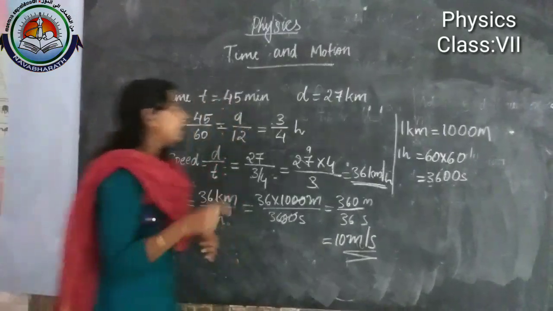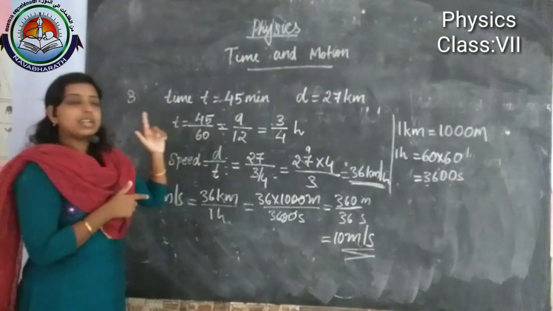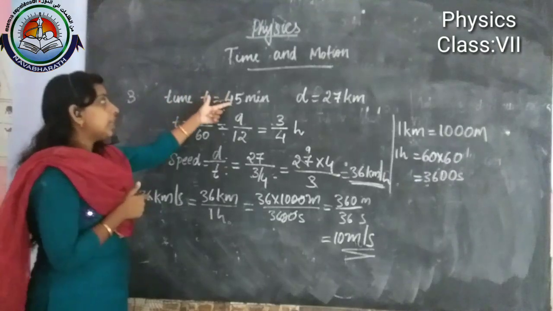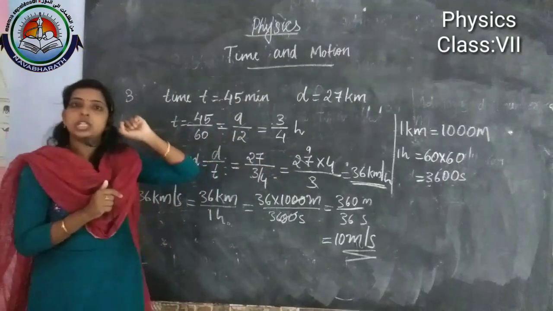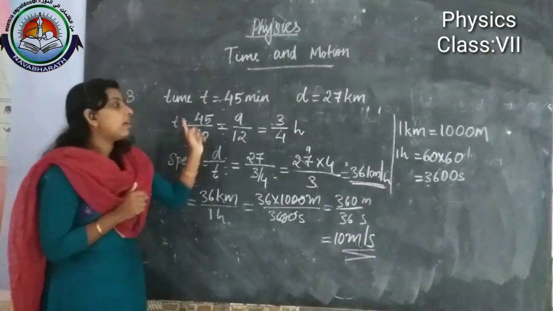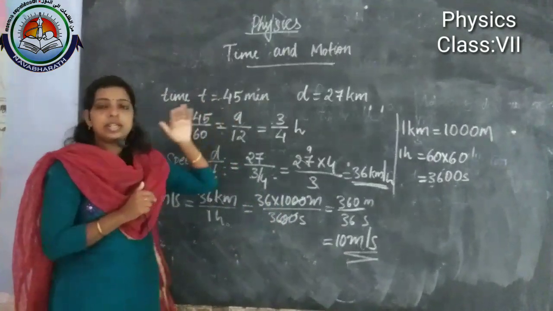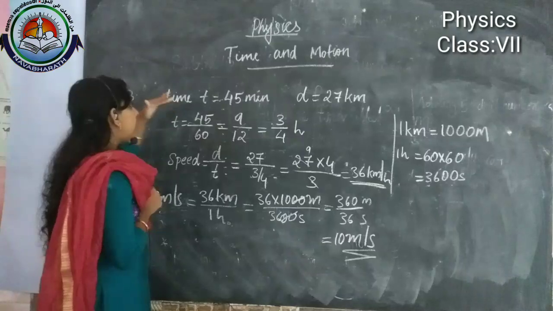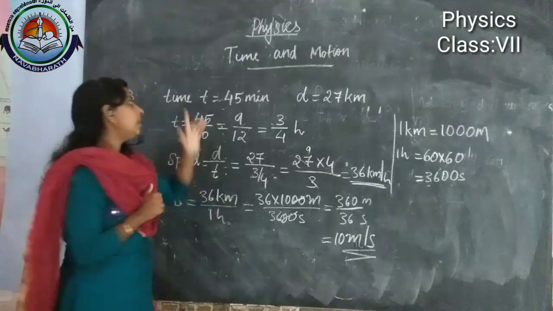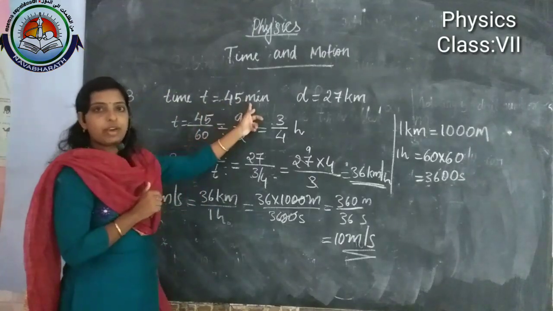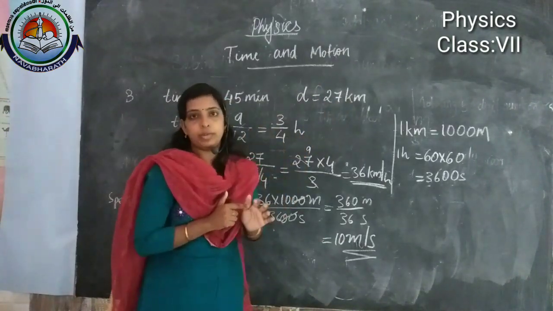What all the things we'll find out in this case? In this question it is given a school bus takes 45 minutes to cover 27 kilometer. We need to find out the speed in kilometer per hour and meter per second. Whenever you get a question, first look at what is given. Time is 45 minutes and distance is given, d is equal to 27 kilometer.